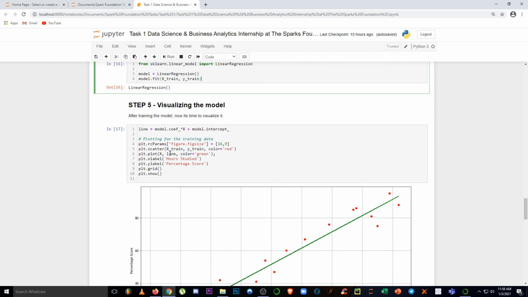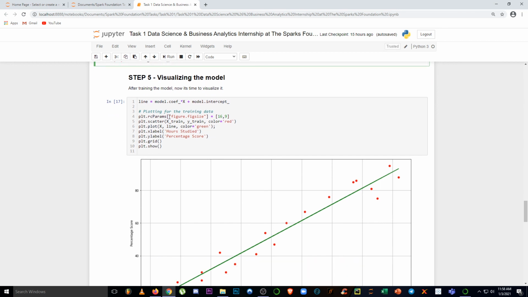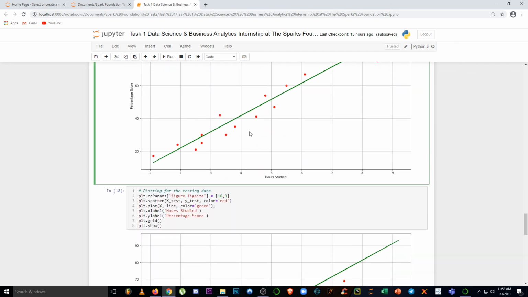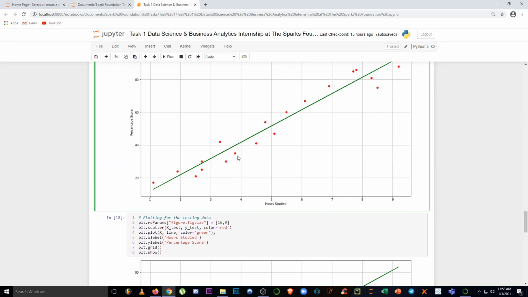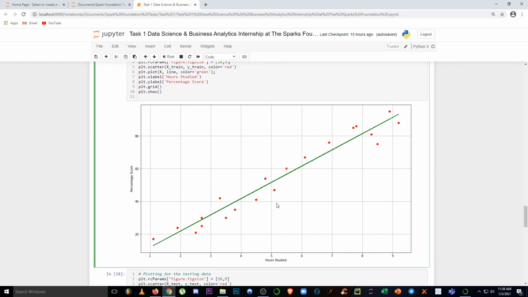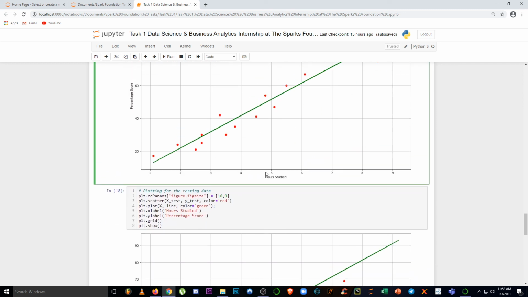What we are going to do here is plot the best fit line. For that, we are using this, and these are the same things that we have already understood above. You can see that this green line is the best fit line. After fitting this best fit line on our training dataset, we will now fit this line on our test dataset.